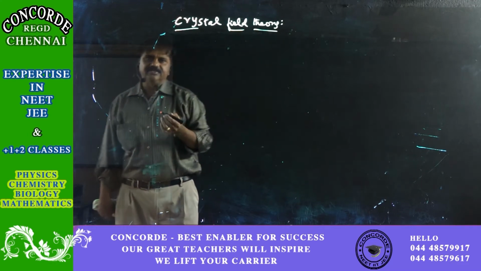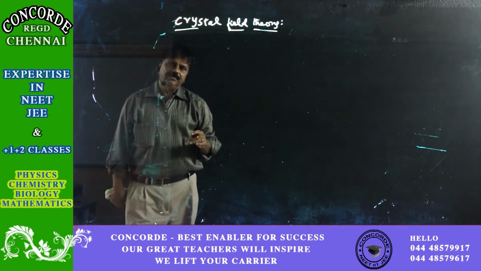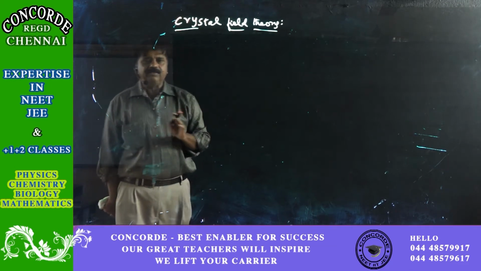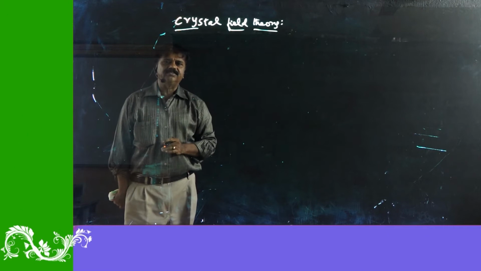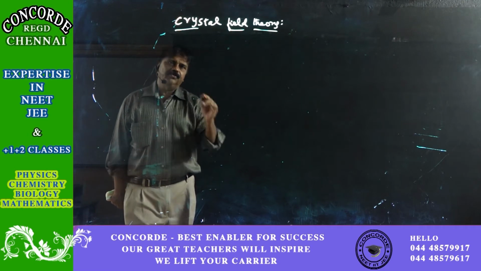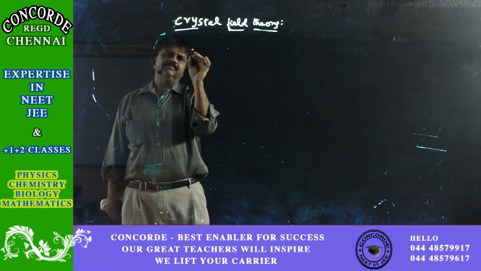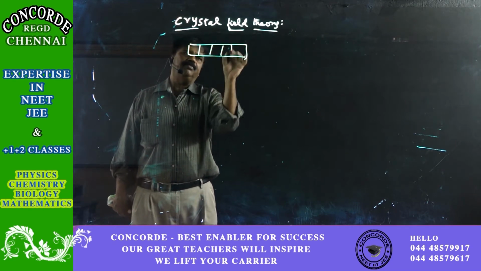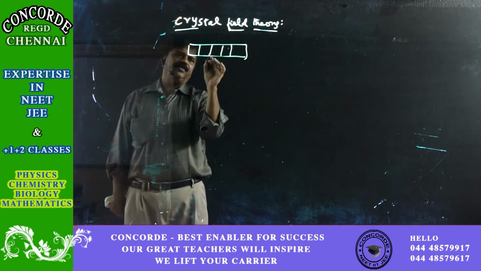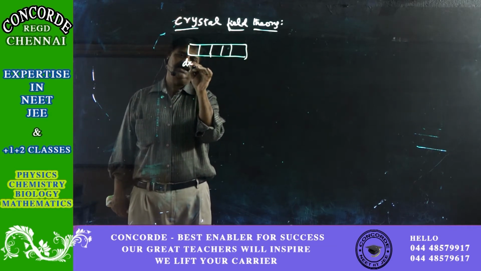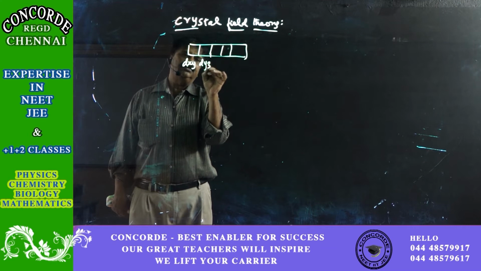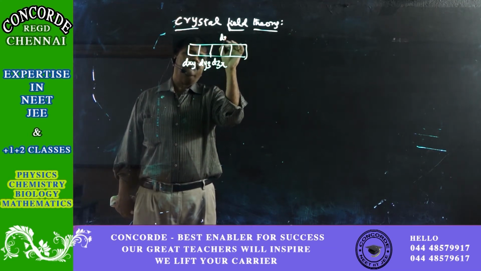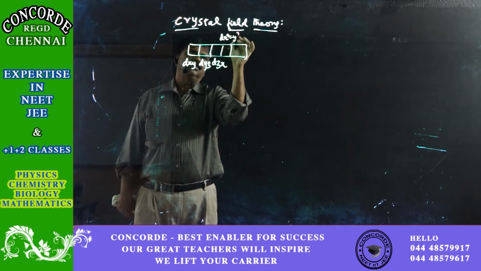Okay, what is this crystal field theory? You know very well that the d orbitals of the central metal atom play a vital role in coordination complex formation. The d shell has 5 suborbitals: dxy, dyz, dzx, dx square minus y square and dz square.